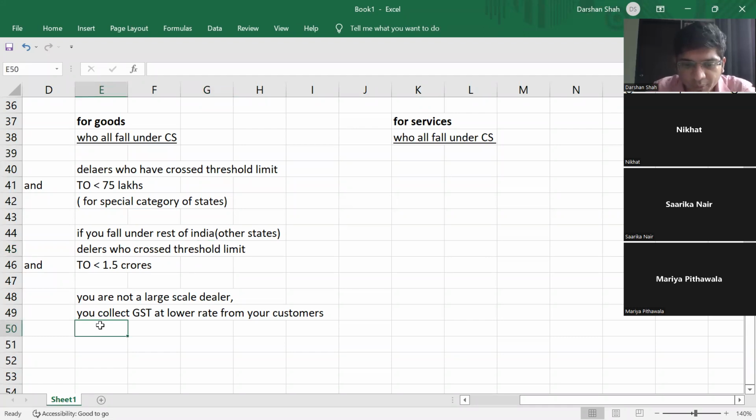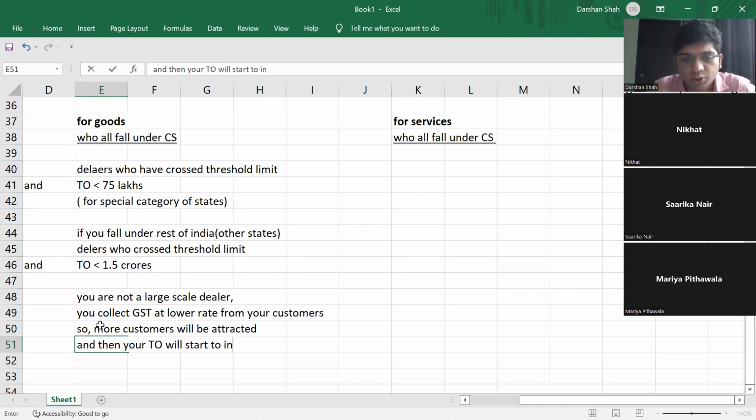So because of this, what will happen? More customers will be attracted now because you are selling goods at a lower GST rate. More customers will be attracted, and then your turnover will start to increase. And once your turnover goes beyond 75 lakhs / 1.5 crores, what will happen?